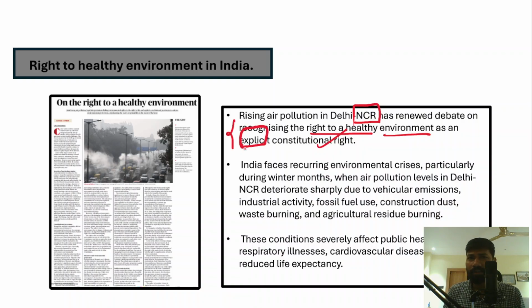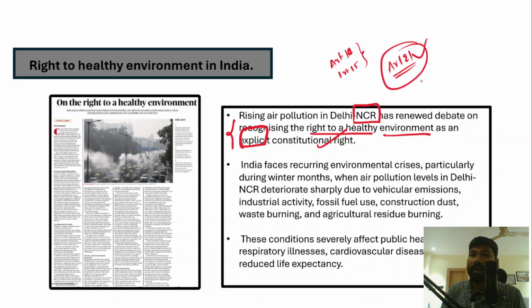Explicit in the sense that, like we have Article 14, Article 15, we don't have a right to a healthy environment as such an explicit right. But it has been recognized as an implicit right within Article 21, right to life and personal liberty, right?